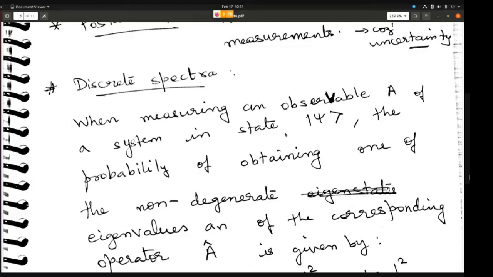Understand? So it means we have to go into the probability first, and then we can go for postulate one. Yes, after finding the probability value, then we can talk.